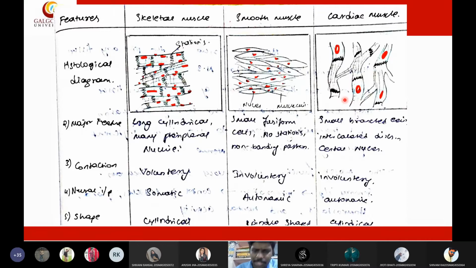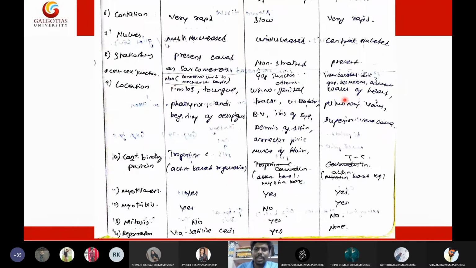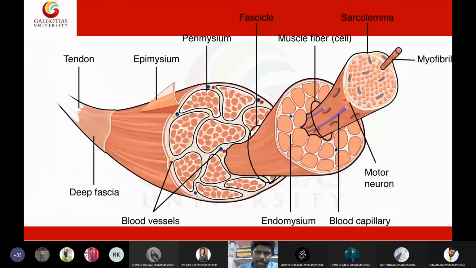So this is the major difference between the skeletal, smooth, and cardiac muscle. Now I will ask some questions. Just tell me, which muscle is an involuntary muscle?